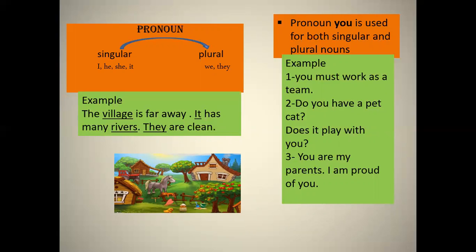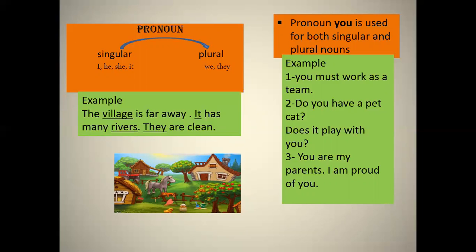So here you see the pronoun you is used for both singular and plural nouns. For example, you must work as a team. Here you doesn't mean one person. It means a collective team. Okay, दो या चार लोग जो उनसे हैं उनसे मुराद है यहाँ पे. Do you have a pet cat? Here you means singular. Okay, do you have a pet cat? Does it play with you?